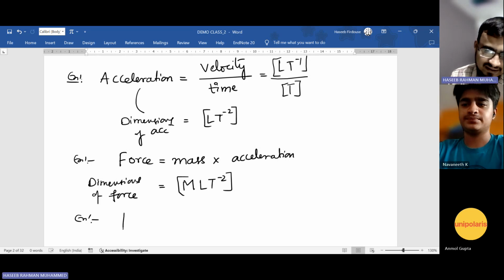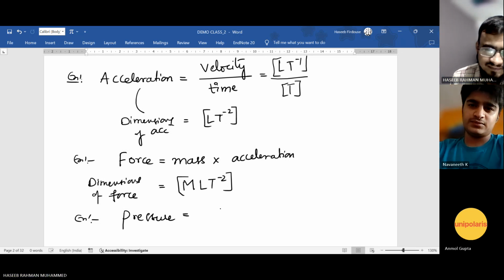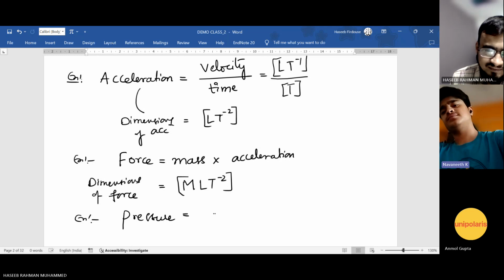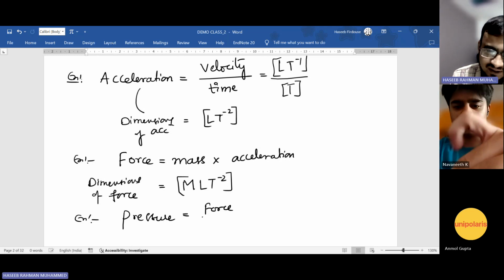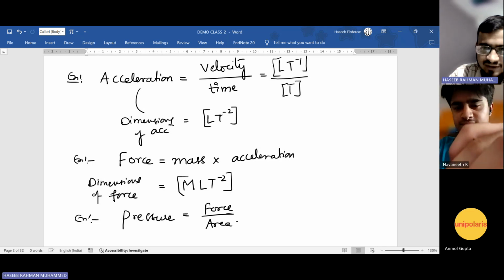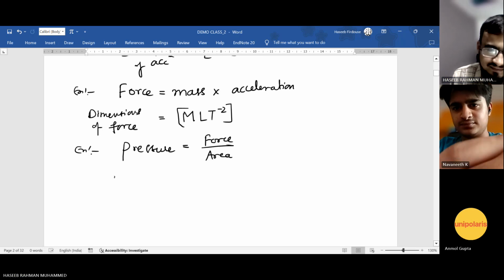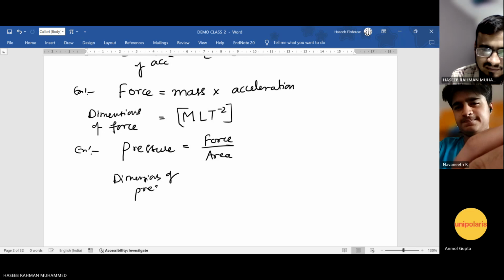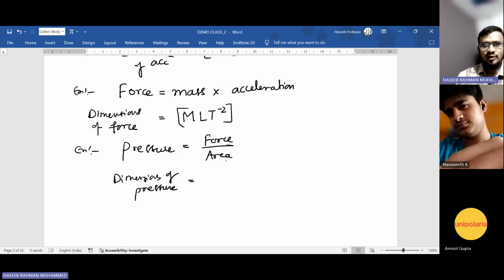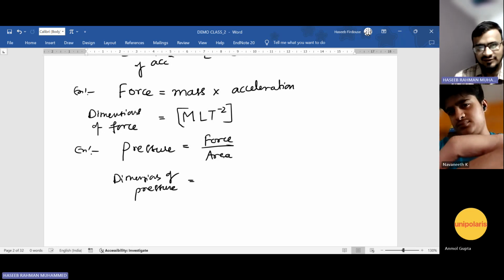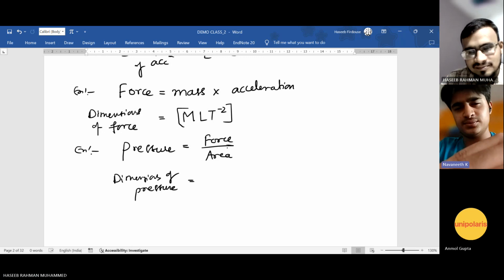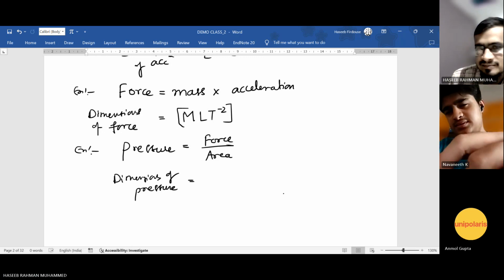Say pressure. Do you have an idea of the formula of pressure? Force by area. Fantastic. It is force by area. Now, can you write the dimensions of pressure? You already have the dimensions of force. You have to take the dimension of area now. L square.